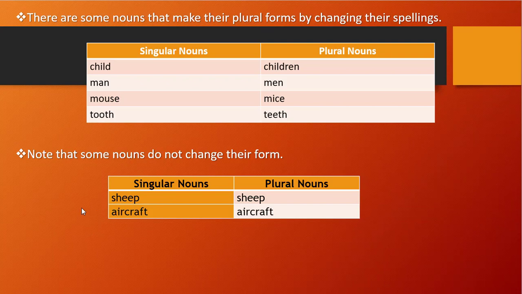In singular form we write it as sheep, but in plural form also we will write it the same, sheep. We are not going to change it. For aircraft also you see there is aircraft only written, right? Yeah. So let's see further.